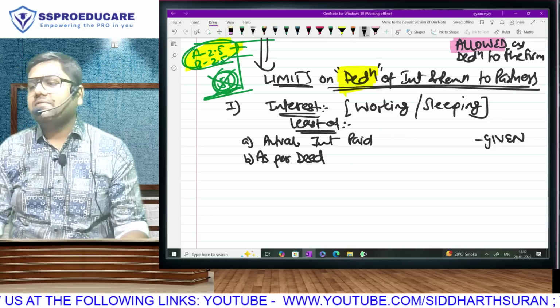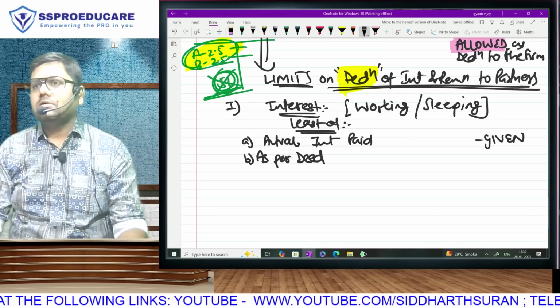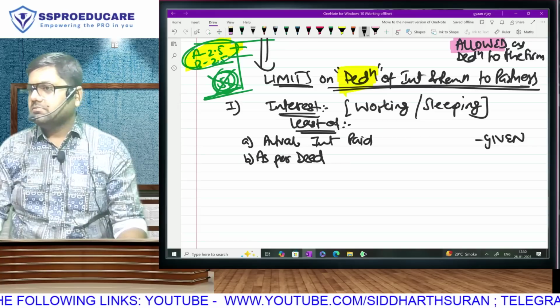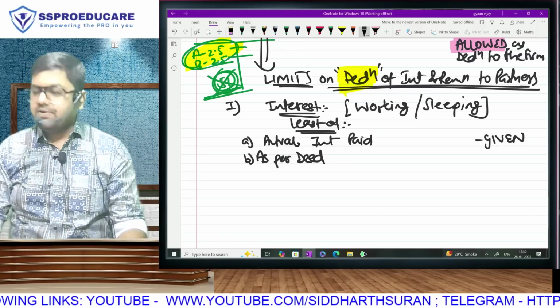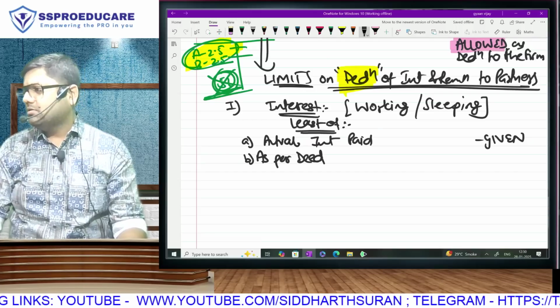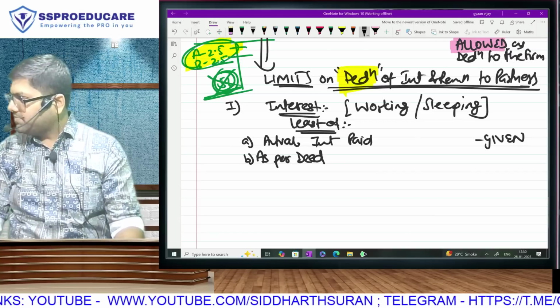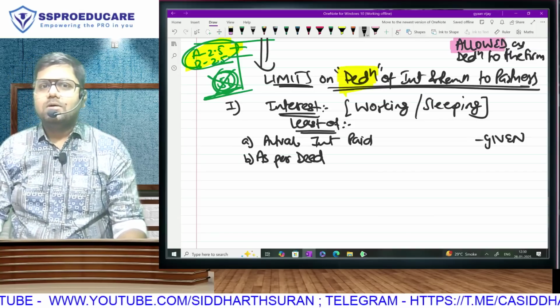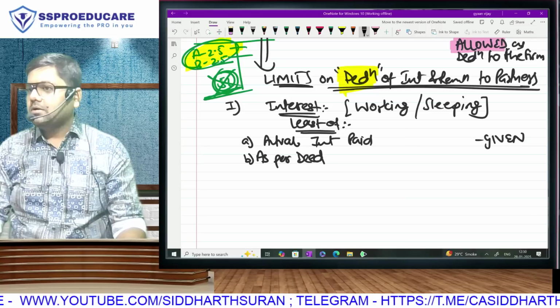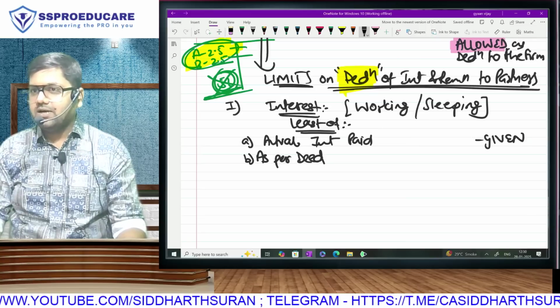So second part, we will keep that amount as per deed also in the limits. In real life, if you are doing the audit, where will you come to know this amount? Come on, given. In real life, you go and read the deed. In exam, they will give you a copy of the partnership deed.